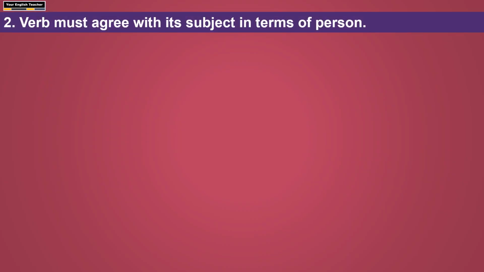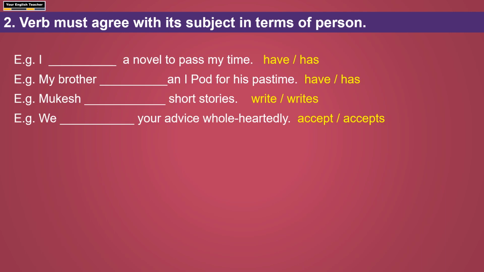The next rule is that a verb must agree with its subject in terms of person. In the previous rule, what we have seen is, if the subject is singular, the verb is also singular. That means the verb has agreed with its subject in terms of number. Here, the verb should also agree with its subject in terms of person. See the examples. I dash a novel to pass my time. Here, the subject is I.